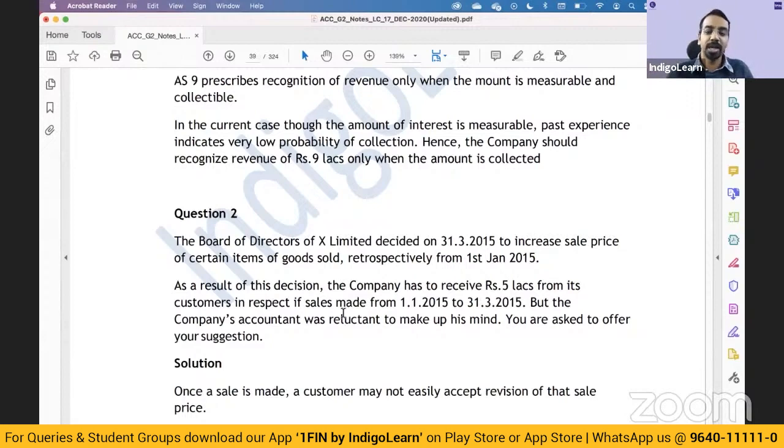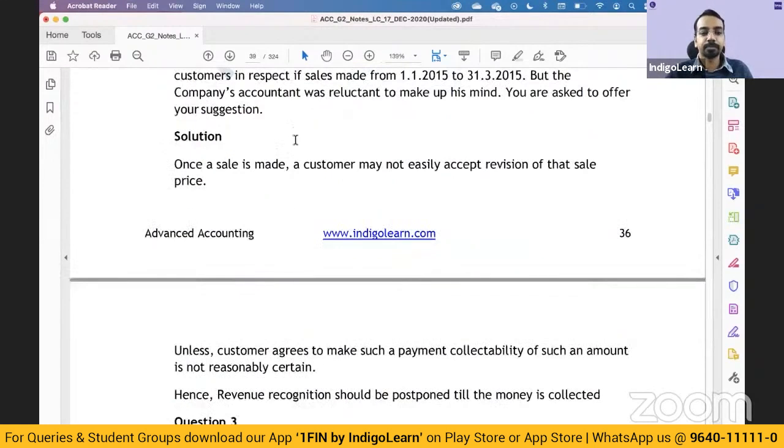They will not, right? Today, as students of Indigo Learn, if I say we have increased the prices of our existing courses with effect from 1st of July of 2021, please pay us extra amount. Will you guys pay? You will not pay, right? So can I recognize revenue? We cannot recognize revenue in that case, right? So similar things of this here.